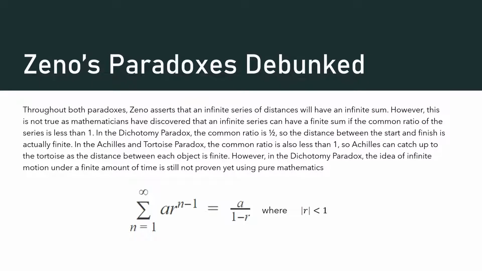So, throughout both paradoxes, Zeno asserts that an infinite series of distances will have an infinite sum. However, this is not true, as mathematicians have discovered that an infinite series can have a finite sum if the common ratio of the series is less than 1. In the dichotomy paradox, the common ratio is 1/2, so the distance between the start and finish is actually finite. In the Achilles paradox, the common ratio is also less than 1, so Achilles can catch up to the tortoise as the distance between each object is finite. However, in the dichotomy paradox, the idea of infinite motion under a finite amount of time is still not yet proven using pure mathematics.